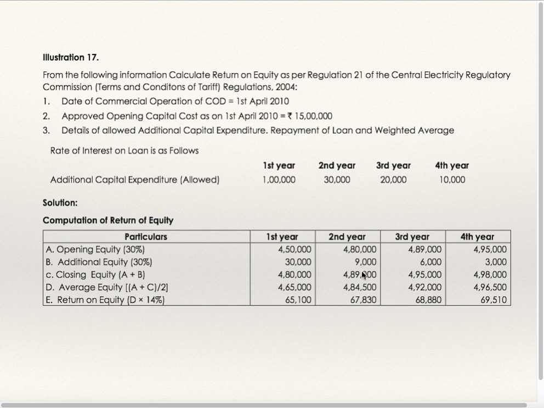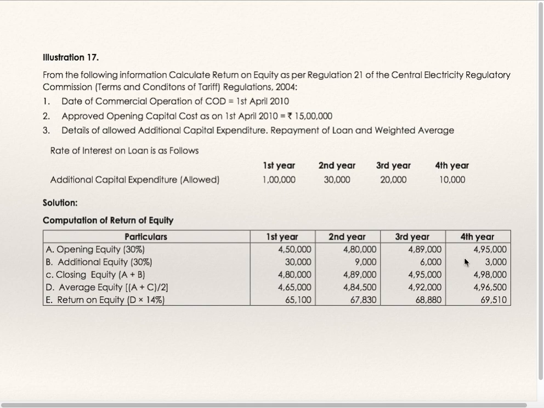Third year. The second year's closing is the third year's opening. Additional capital expenditure is 20,000. 30% of that is 6,000. Opening plus additional is closing. Opening plus closing divided by 2 is average. 14% of average equity is return on equity, 68,880. Fourth year. The third year's closing is the fourth year's opening, plus additional capital expenditure, 30% of 10,000, which is 3,000.